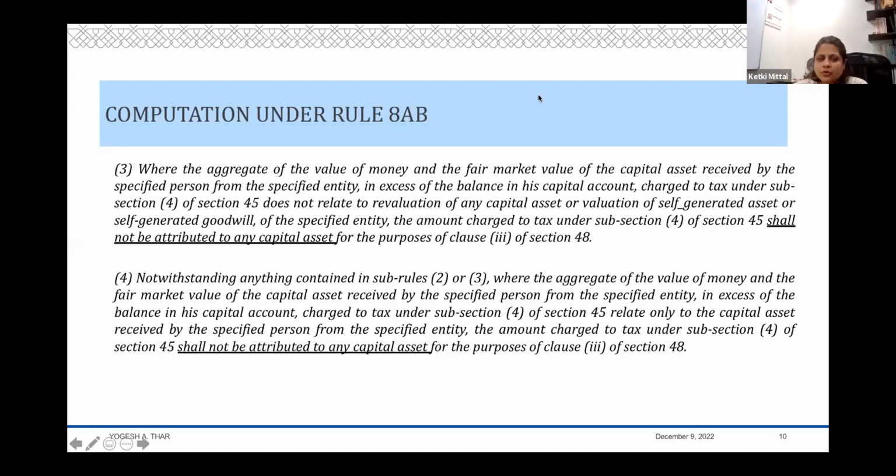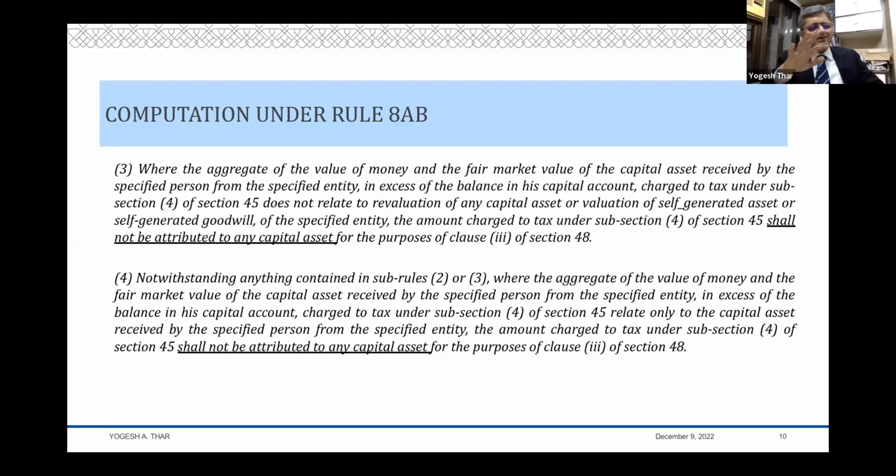So the next one is, would 45(4) apply when a retiring partner converts his capital balance into a secured loan with the same firm, and receipt would happen later over a long period based on the secured loan agreement? And what would be the tax impact of the secured loan agreement? Yeah, so these are all peripheral issues and various issues of 45(4). So the question is, when it is converted into a loan, can you say that he has received the money, or you say that he has received the money only at the end of the term?